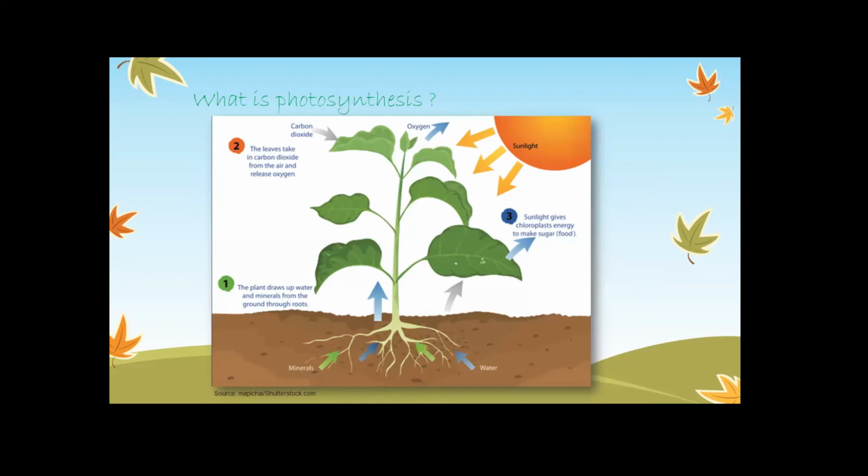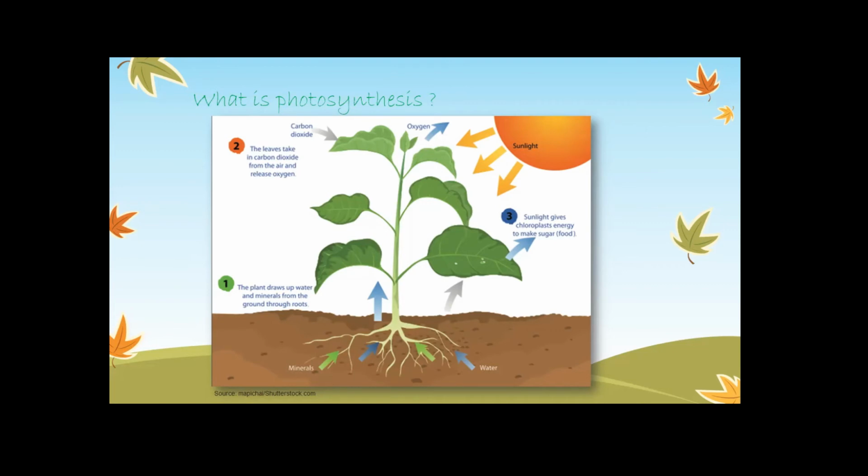The leaves are taking carbon dioxide from the air, and that's how it is getting converted, and we are getting oxygen in return. And then what is happening? Sunlight is giving energy to the chloroplast present in those leaves, that is helping to make sugar, to prepare sugar, which is food for other organisms and for plants as well.